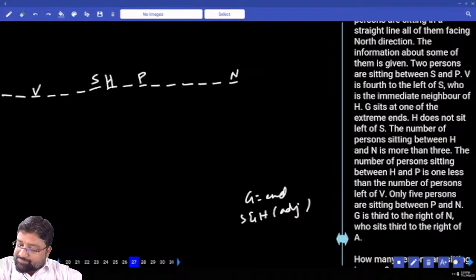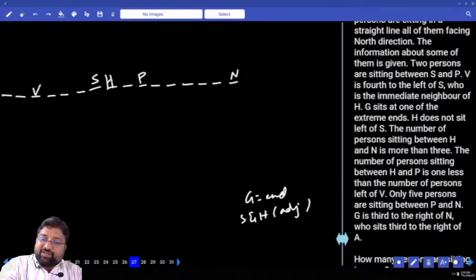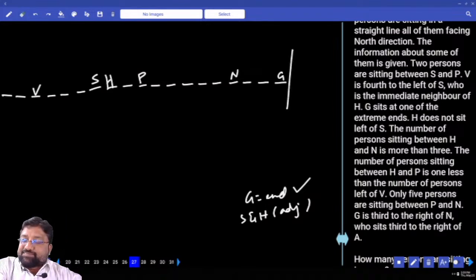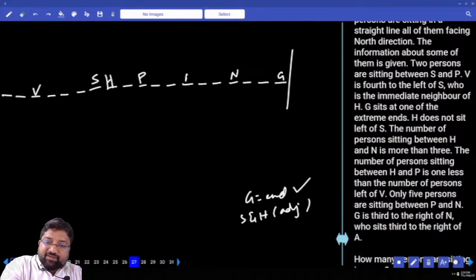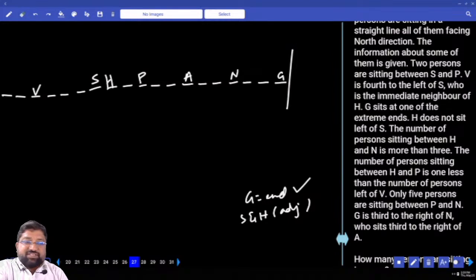So G is third to the right of N. G is sitting at one of the extreme ends. N sits third to the right of A, and A sits third to the left of N, because everybody is facing the same direction. Is this clear?